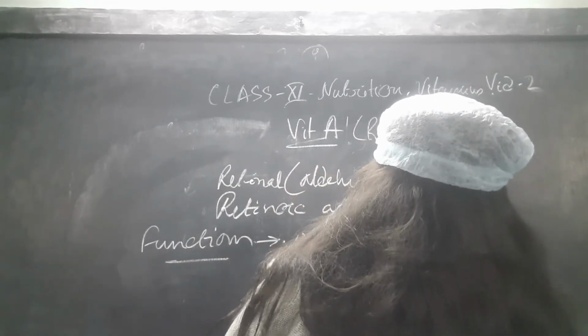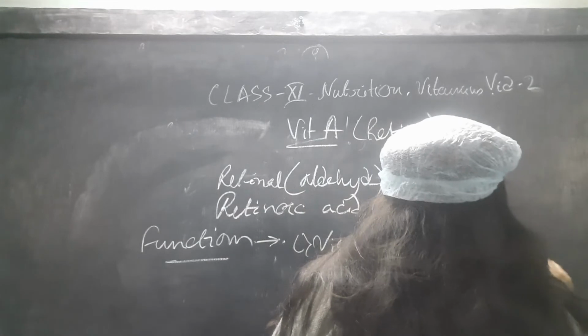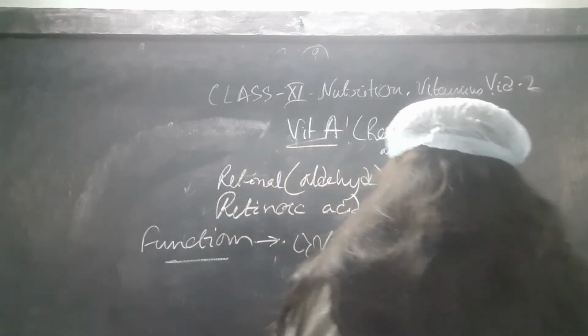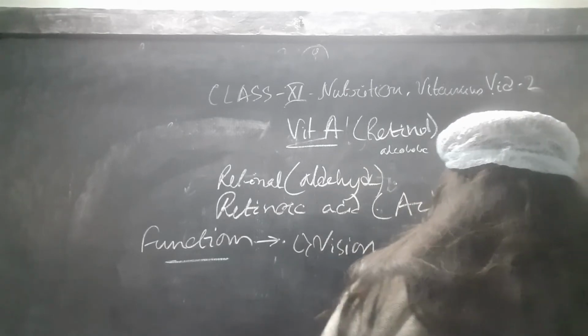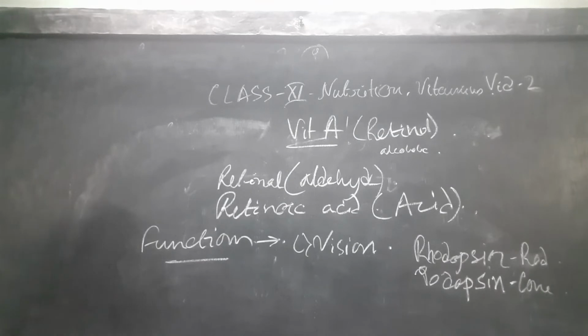There are two kinds of pigments present inside our eyes. From the rhodopsin pigment the rod cells are produced, and from the iodopsin pigment the cone cells are produced, and these rod cells and cone cells help us in our vision.